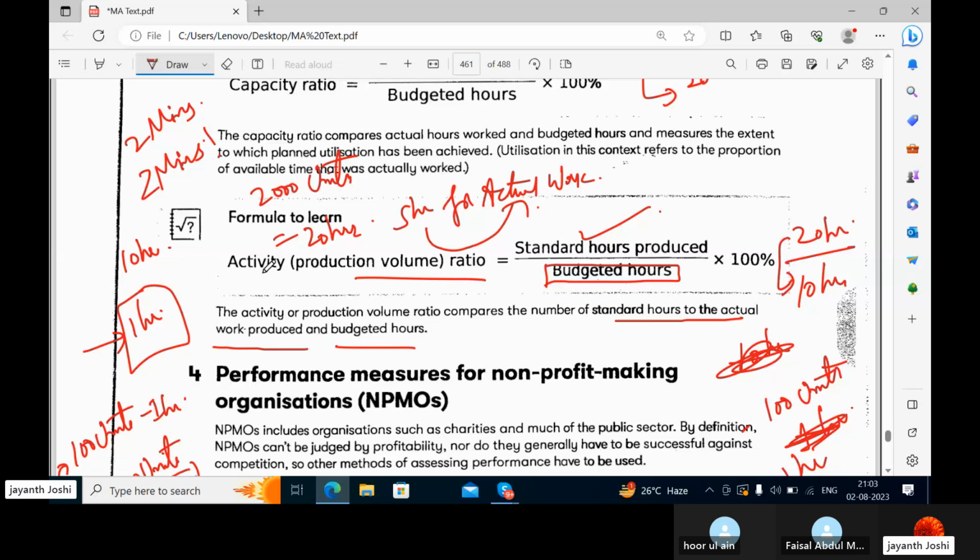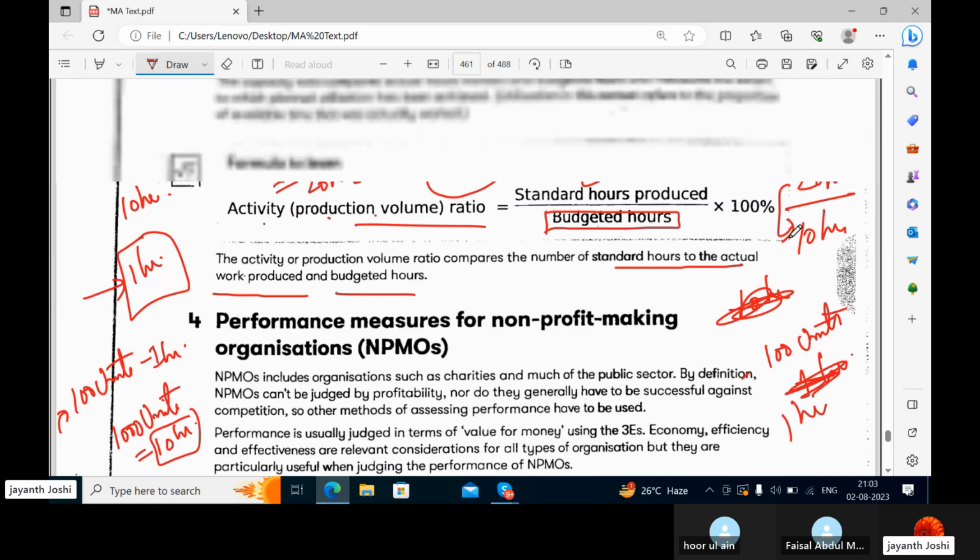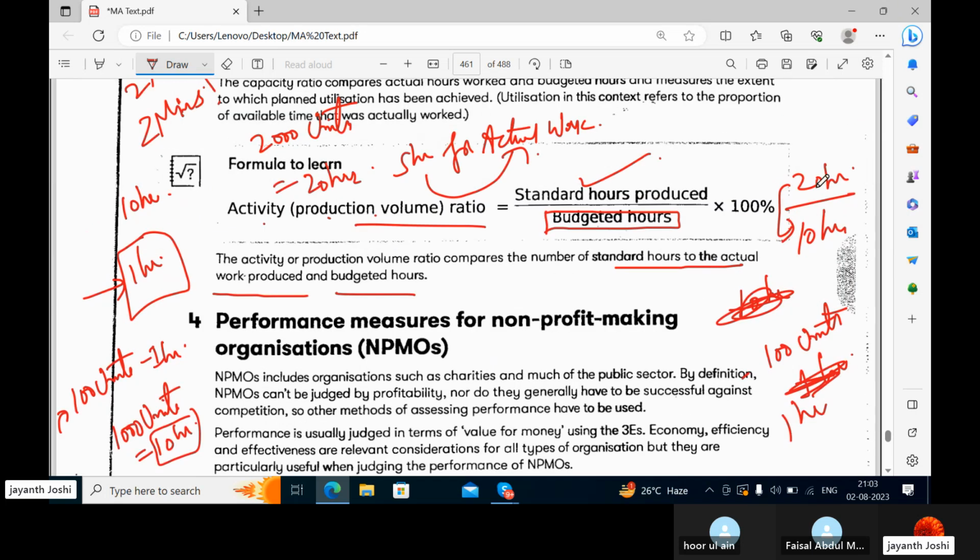That's what is activity or production volume ratio. That means the standard units you need to make is 1000, but this time you have made 2000 units, correct? Since you have made 2000 units, 20 hours you have consumed. That is 2 times of what you have budgeted.